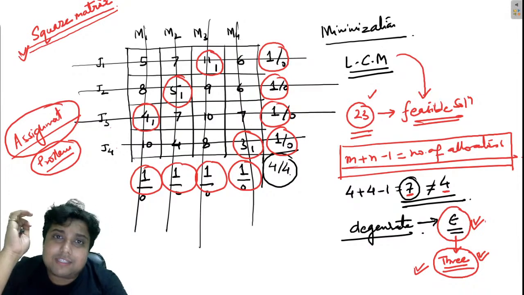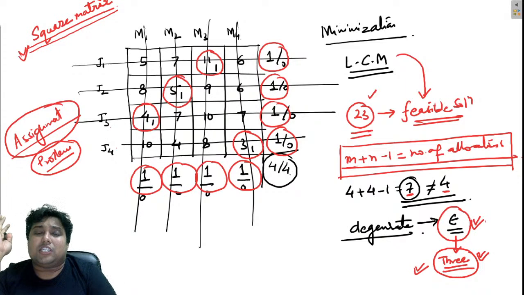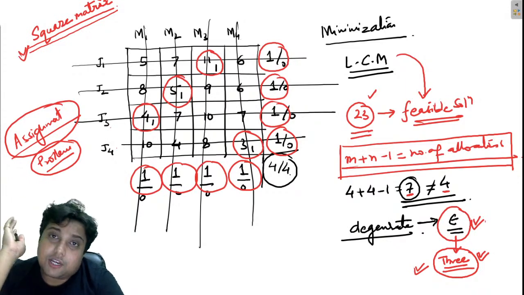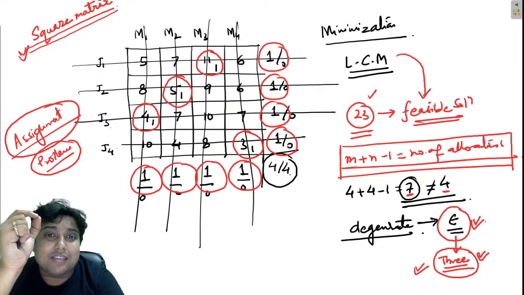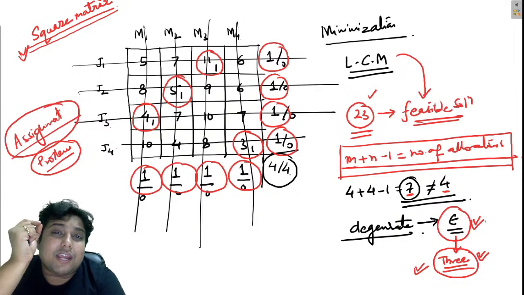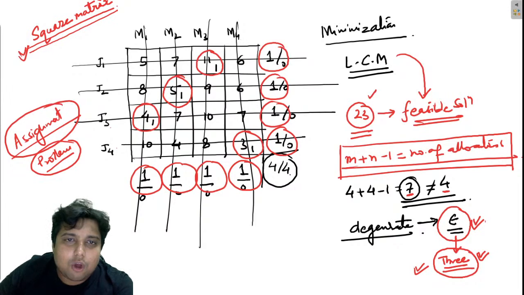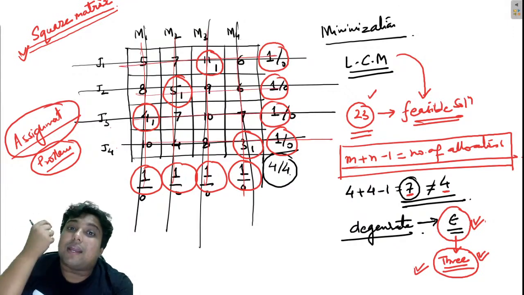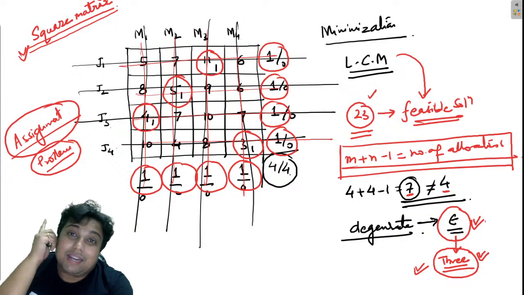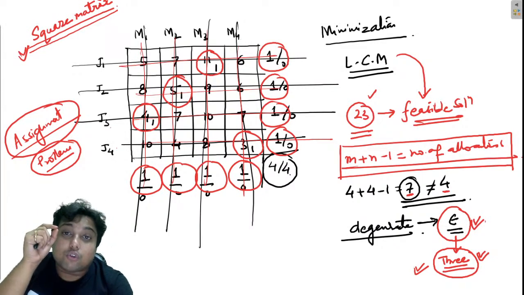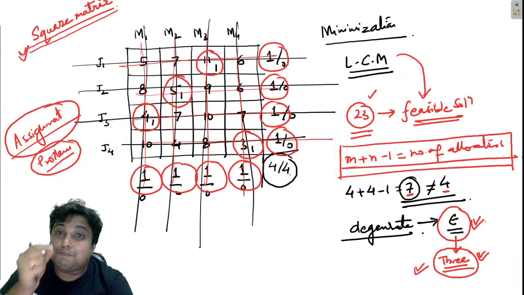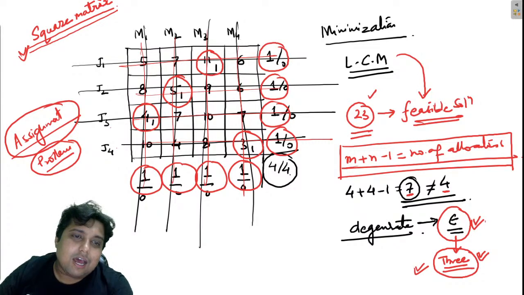Assignment problem is a special type of transportation problem where the objective is minimization, but the matrix must be a square matrix and the maximum allocation in every row and every column is equal to 1. Check this column 1, this column 1, this row 1, this row 1. So every row and every column can have only one allocation. The matrix must be square. This special transportation problem is called the assignment problem.